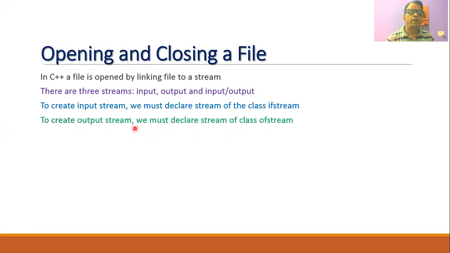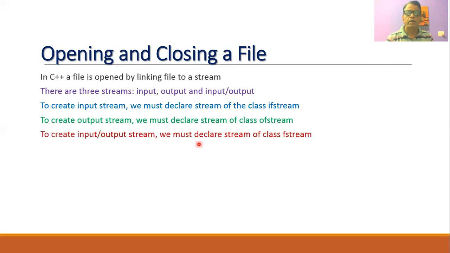Whenever we want to create an output stream, it is necessary to declare a stream of the class ofstream, or output file stream. And whenever we want to create a stream for both input and output, we must declare the stream of the class fstream, because this class fstream will allow us to perform both input and output operations.